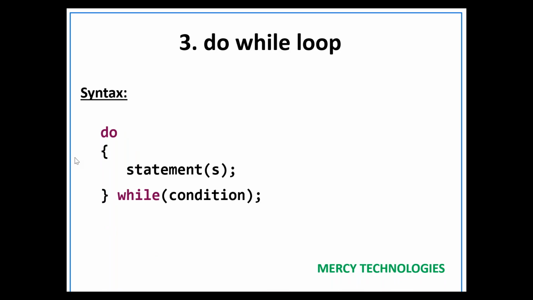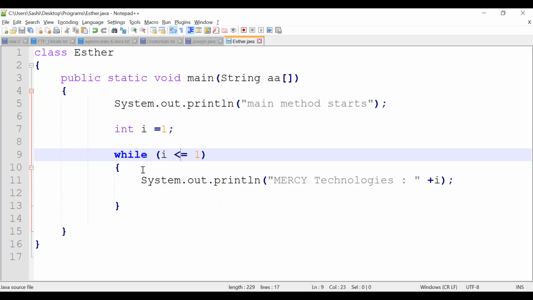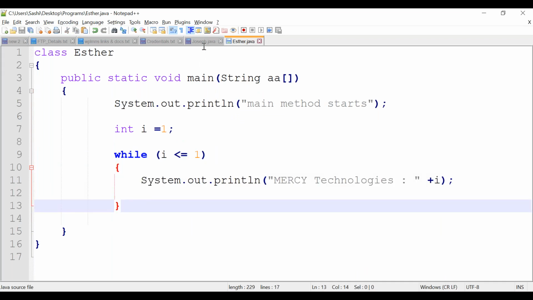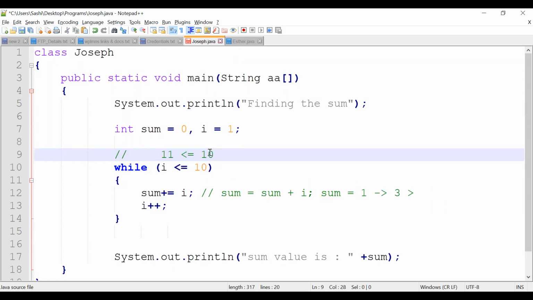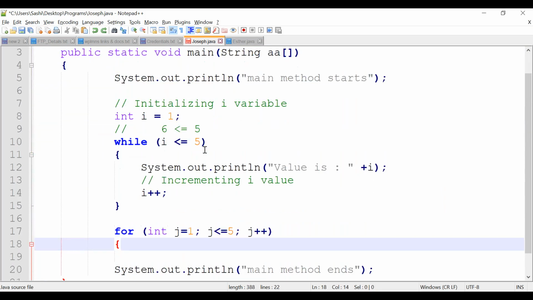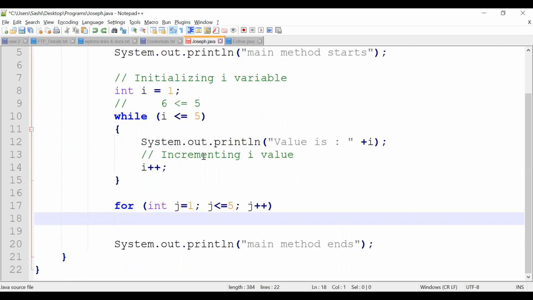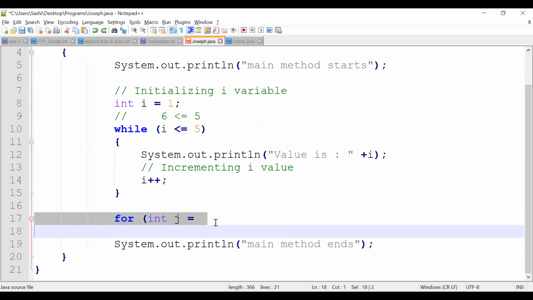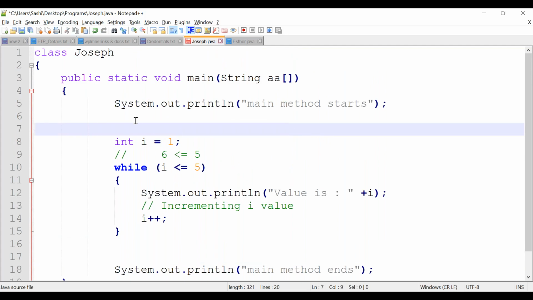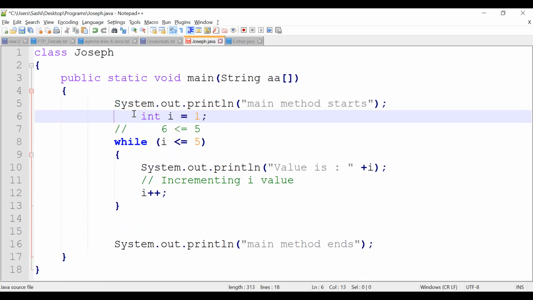In the do while loop, this is the syntax. In a while loop, usually you keep the syntax like this. In a do while loop, the syntax will become something like this. Let's go with our previous program, the very first program. This is our while loop. Correct?